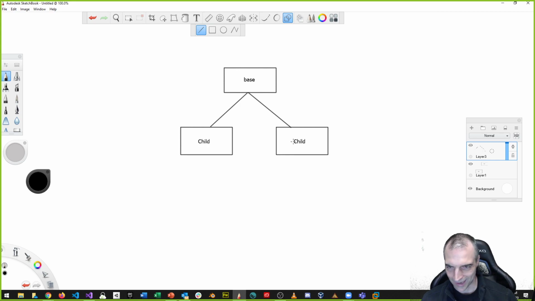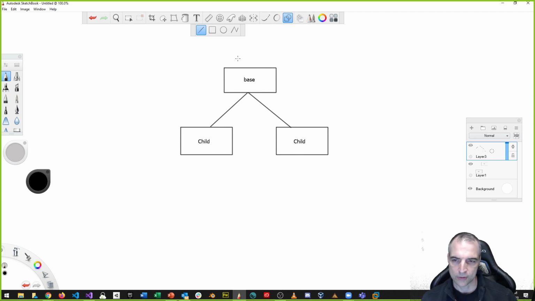You would never make the exact same child with the exact same stuff. Otherwise, there's no point making two children, right? And these are blueprints. We talked about blueprints, right? So whenever I make another child, I make an object of this child class, whatever this thing is, right?